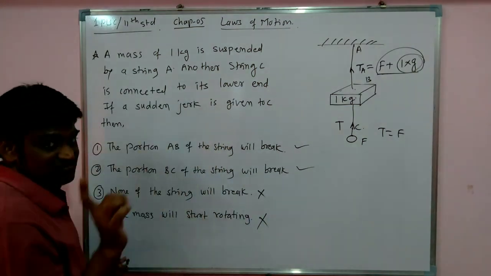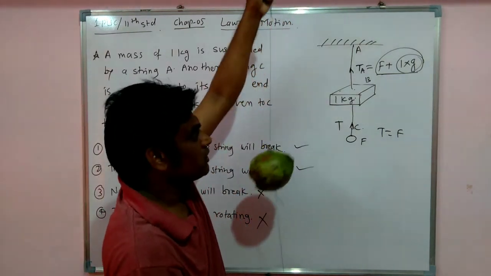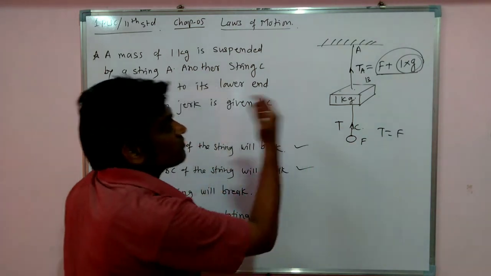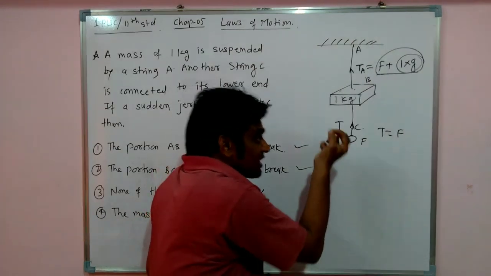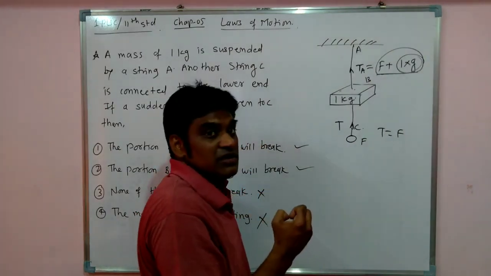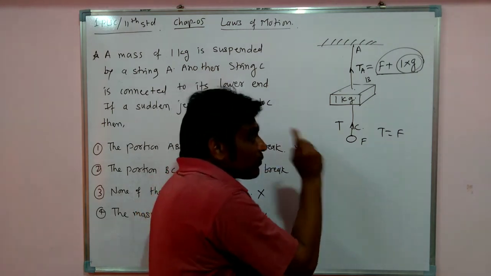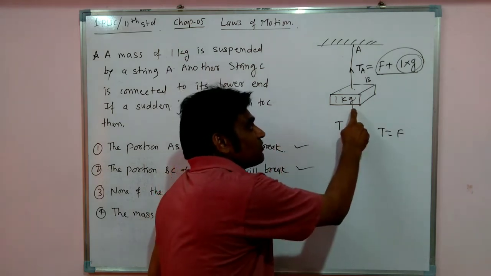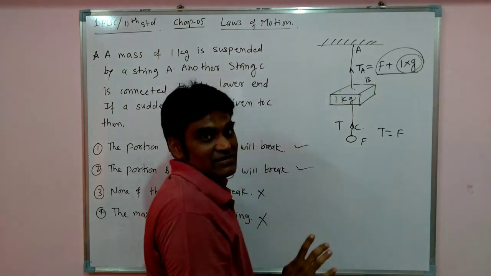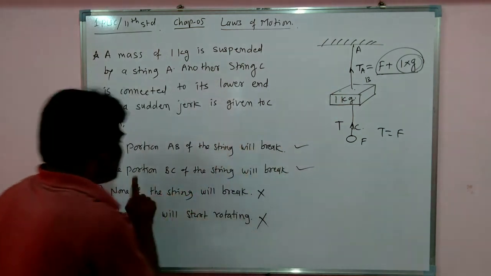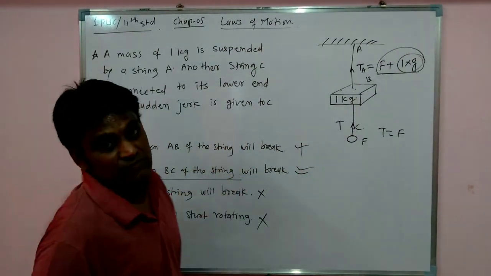But they are asking about a jerk. Jerk means a sudden force applied on this one. If a sudden force is applied on this, which wire will break? Sudden force means impulse will be created here, and before that impulse transfers from this wire to the upper wire, this wire will break first. So option B is the correct answer. Portion BC will break.